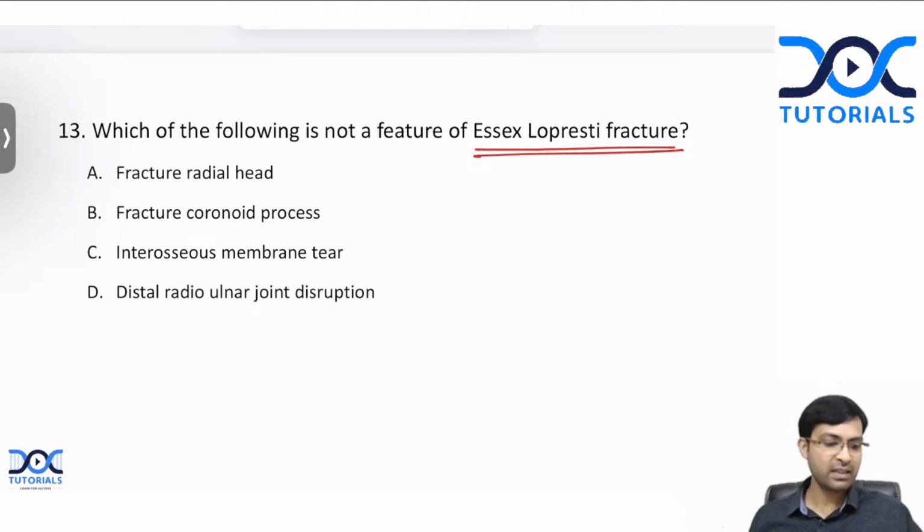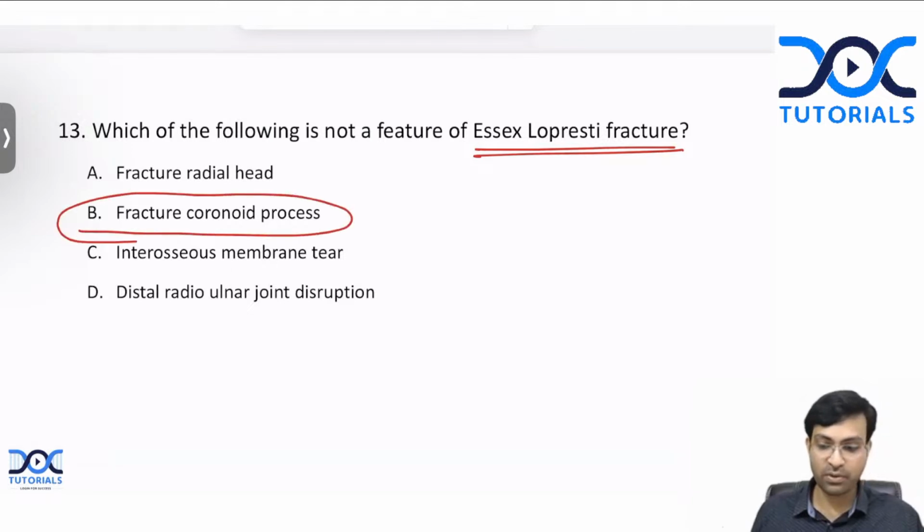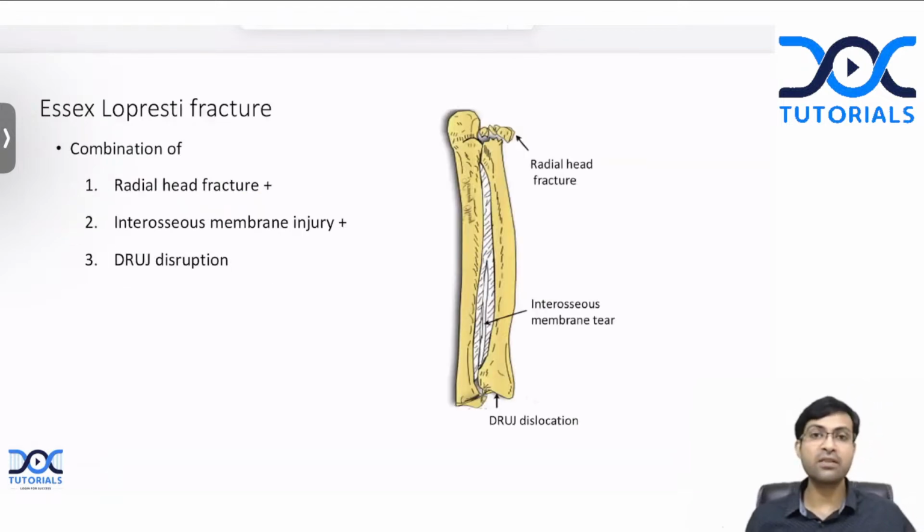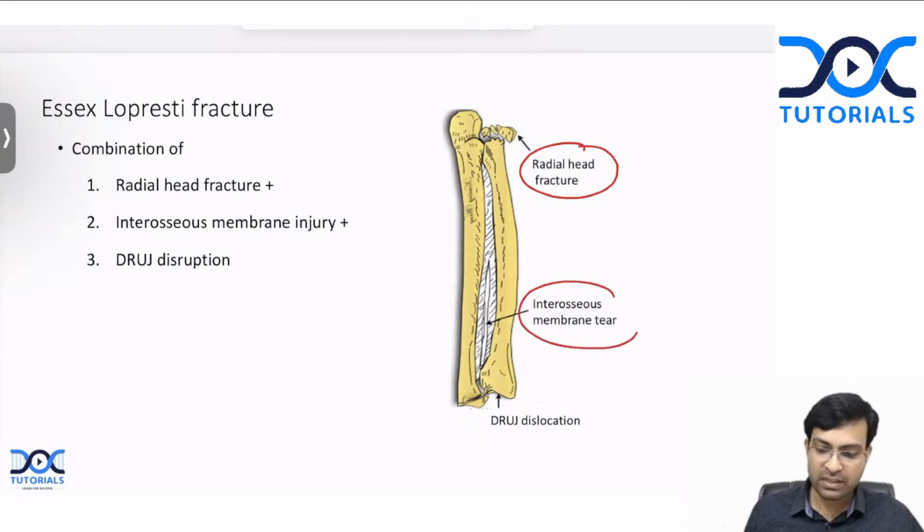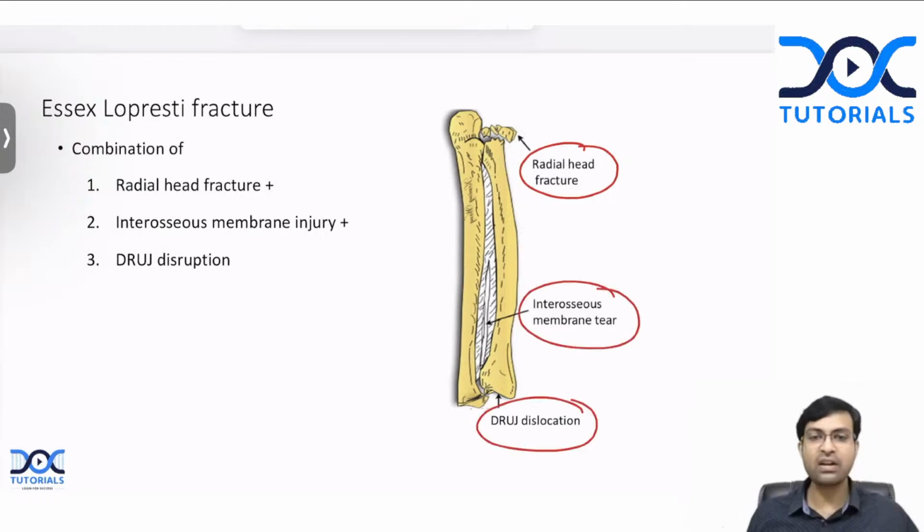So in Essex-Lopresti, yes, Yashaswini, correct. You're absolutely correct. The answer here is fracture coronoid process. Essex-Lopresti fracture has three components. One is radial head fracture, then interosseous membrane tear, and distal radioulnar joint disruption.